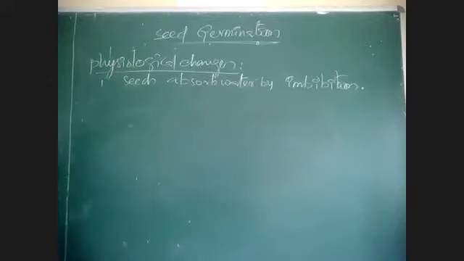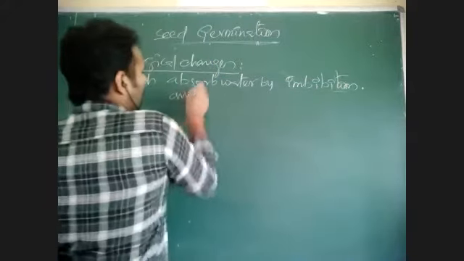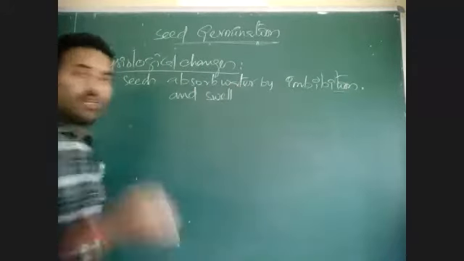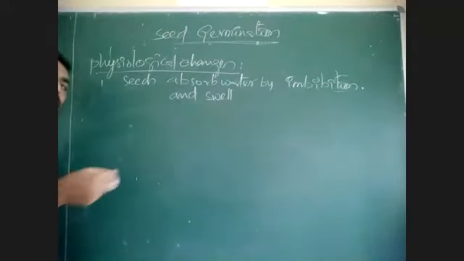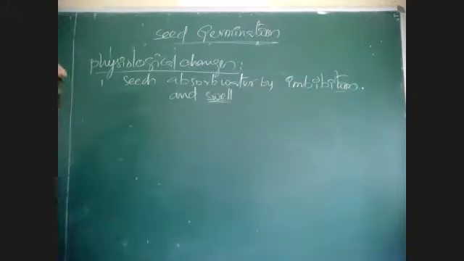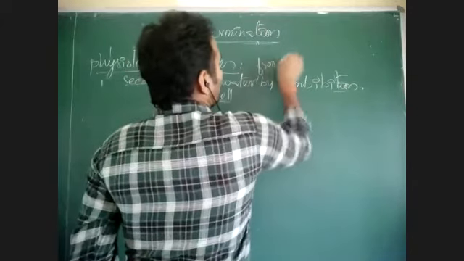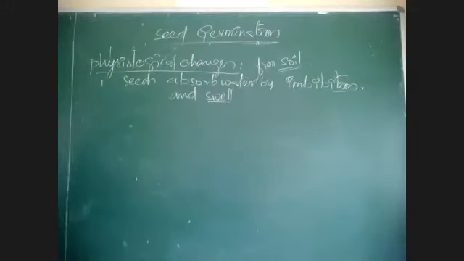Okay. Someone said cryptogams. Cryptogams are not. Phanerogams, flowering plants. Seeds will absorb water by imbibition and swell. As seeds are dry material, the dry material will absorb water. As water is absorbed, the dry material will get swollen. That is the first step. Especially, seeds will get water from the soil. When seeds are getting water from soil by imbibition, the seeds will swell.